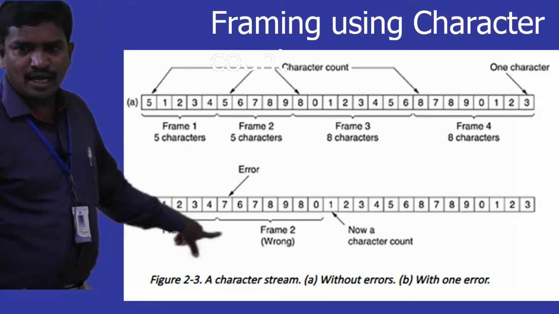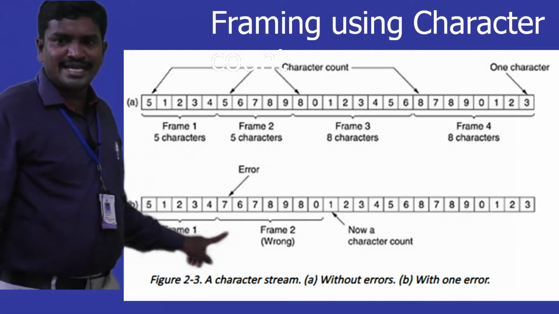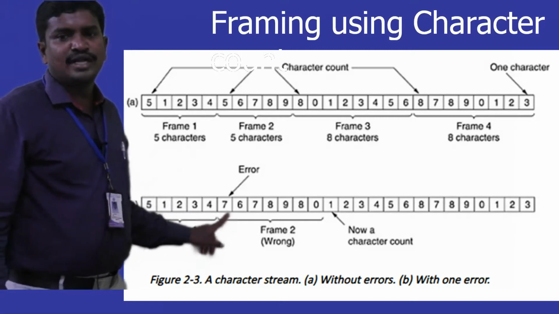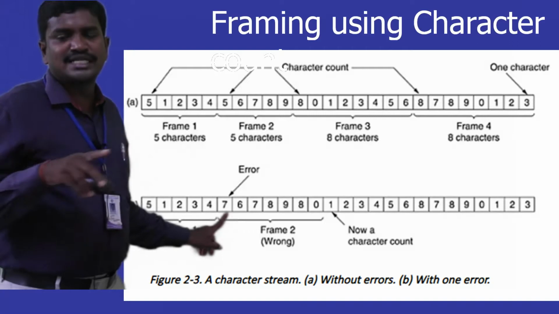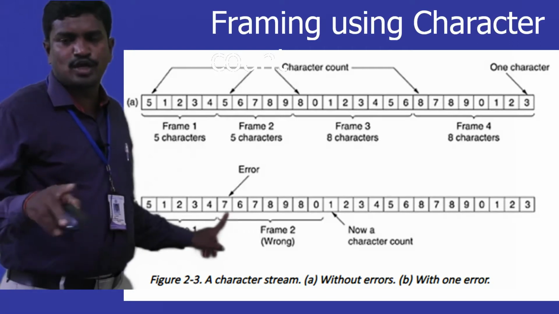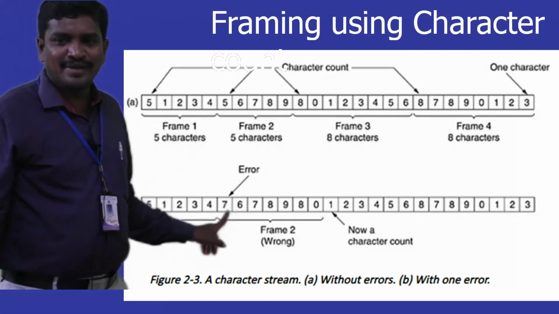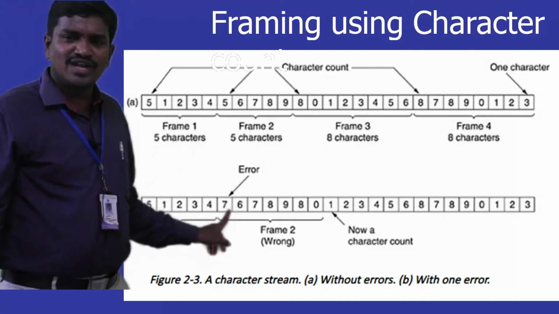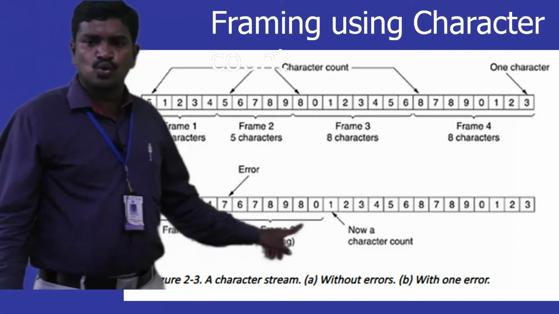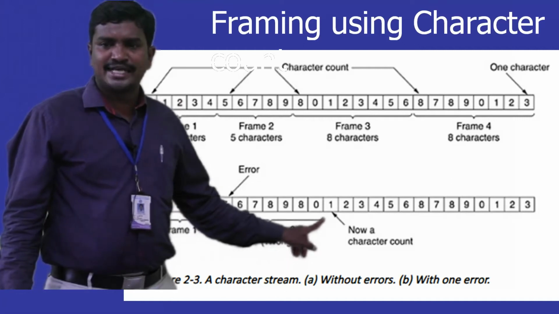Now if you take the second frame also of size 5, but unfortunately whenever it is traversing in the network, because of noise, this 5 becomes 7. Now what happens in this case is, 7 means the receiver will understand now the frame size is 7, it is going to include up to 7 characters.